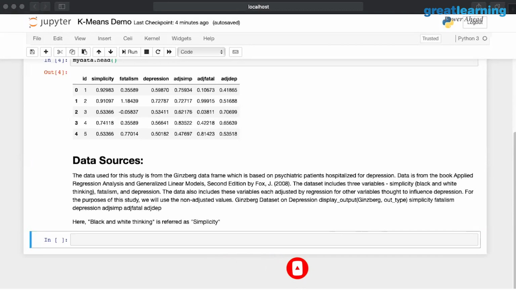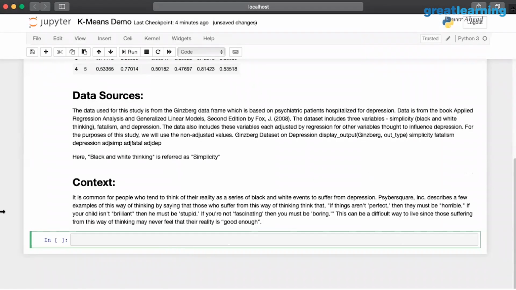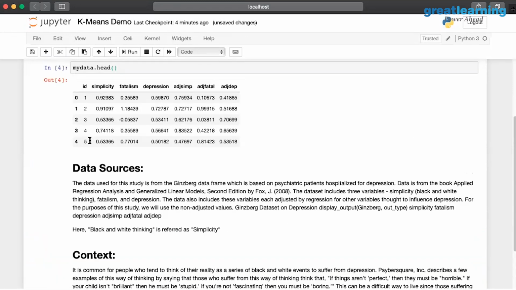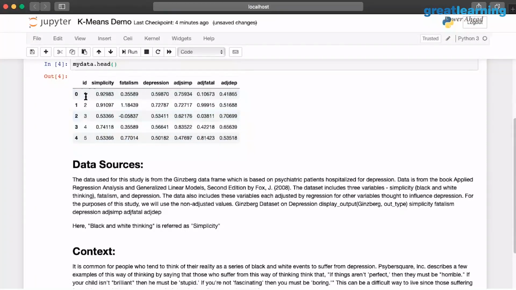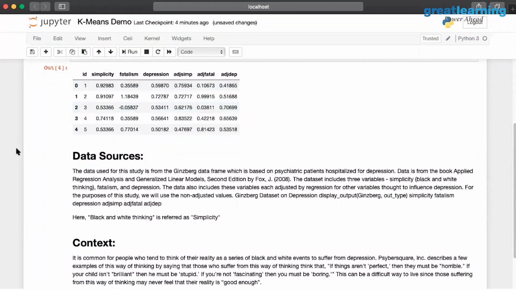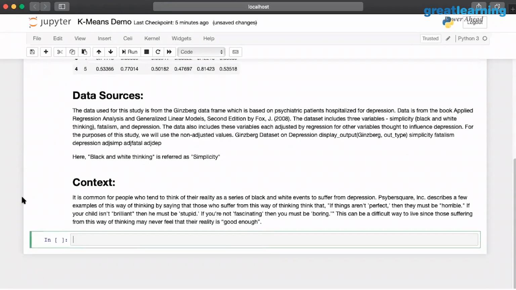This is also the quick context of the story. It is common for people who think in black and white to suffer from depression, etc. This is a new way of thinking. So what I'm going to do is find groups of people that are similar together, so that my treatment or my approach to the problem they're facing can be appropriate, with different ways of handling these people. That is what we look for in this model. I want to use the simplicity, fatalism, and depression parameters to look at these people. Can I first identify who these groups of people are, and then make my inputs appropriately?